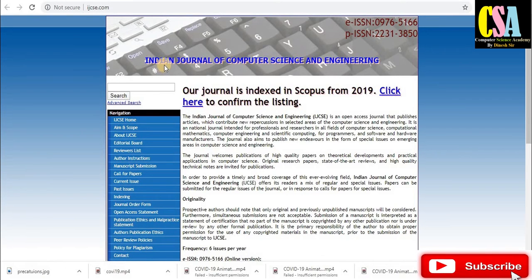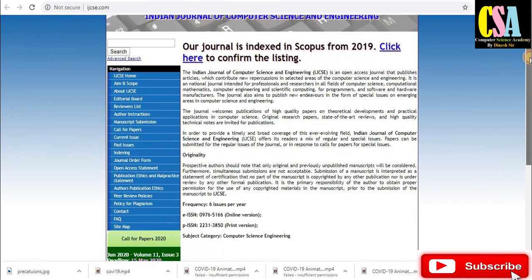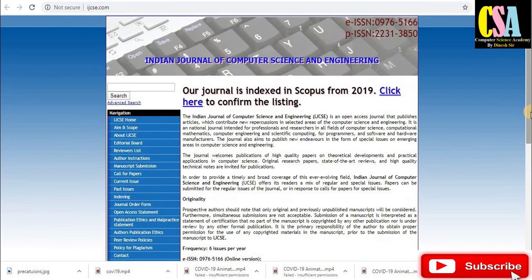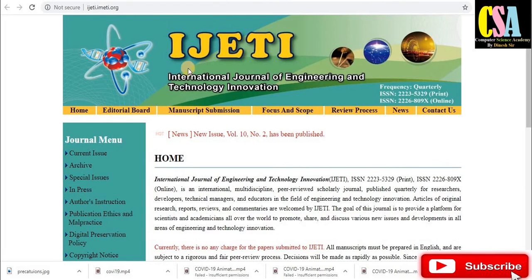Now next one is the Indian Journal of Computer Science and Engineering. Those who belong to a computer and IT engineering background or engineering branch can publish their paper in this journal. It is published bi-monthly, so every 2 months it publishes its issues. It especially belongs to computer science and IT engineering.